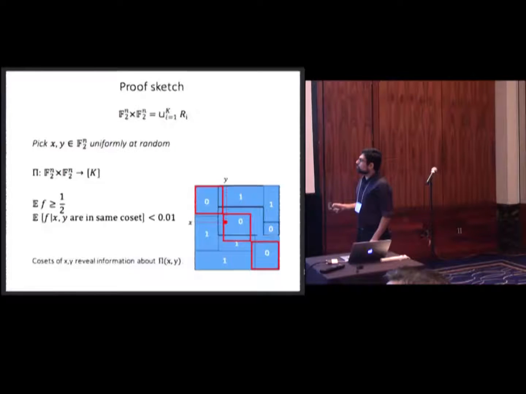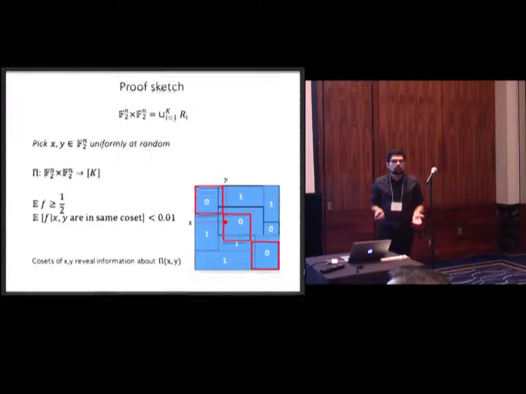What did we have? First, our function had high average in total, and we found this subspace that has very low average. Now let's see what we know. If our random point is inside this subspace that had low average, then the point shouldn't be inside a rectangle that was 1, because there are not many 1 rectangles in that.